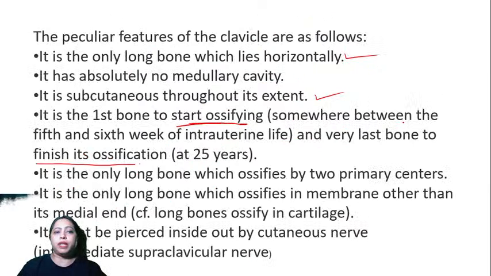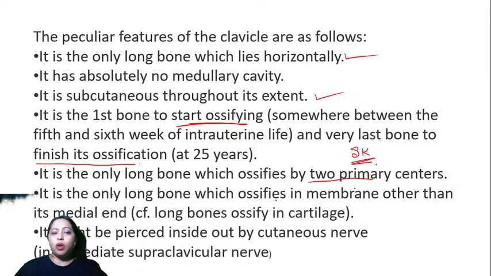So it will take so much time to ossify. It is the only long bone which ossifies by two primary centers. Someone said there are no two primary centers, so SK can look at this statement. Two primary centers are present.